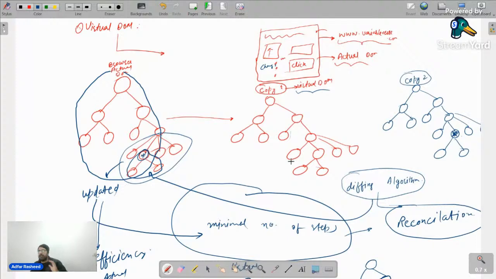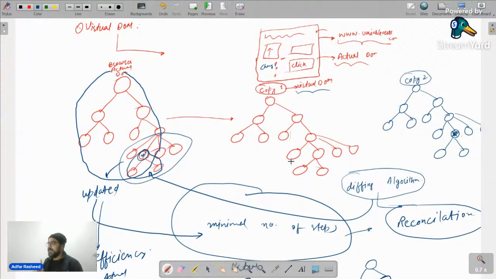Am I clear? Perfect. So until now, we have discussed 4 properties. Let me quickly repeat them. Number one, it is a library with the help of which we can create single page web applications, and we know what a single page web application is. Second is component based architecture, because to achieve a single page web application we have to implement component based architecture. Third is one way data binding, from top hierarchy to lower hierarchy. And fourth is the answer to why DOM is slow, and that's what we mean by virtual DOM.